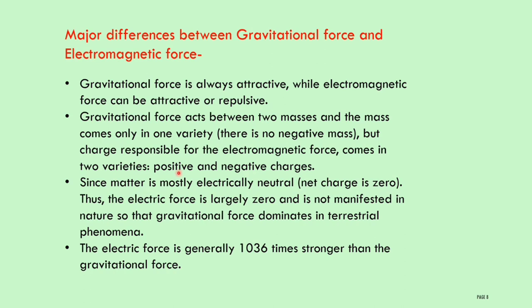In the case of electromagnetic force, one body may have positive charge and another may have negative charge. Therefore, the force between charged bodies leads to an electromagnetic force.